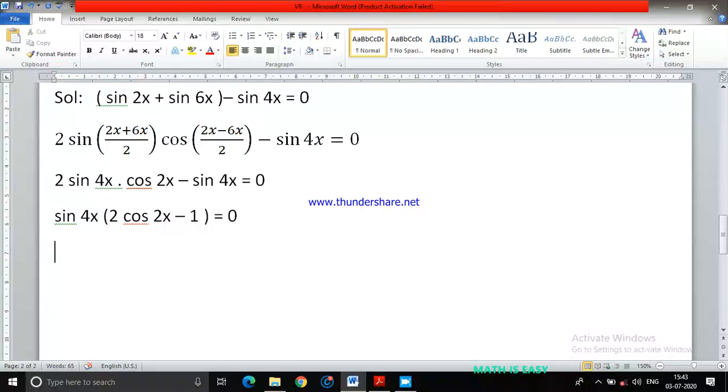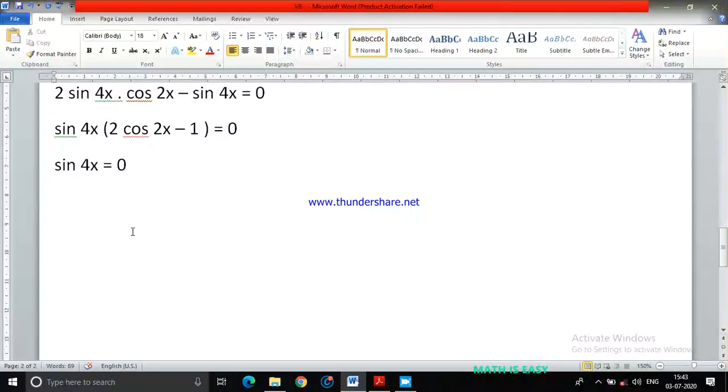Now here I have two cases. This is sine 4x multiplied with 2 cos 2x minus 1 equals to 0. That is a into b equals to 0. Then either a must be equals to 0 or b must be equals to 0, or both a and b must be equals to 0. If sine 4x is equals to 0, it's not minus, this should be equals to 0.